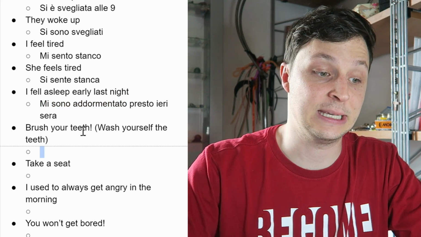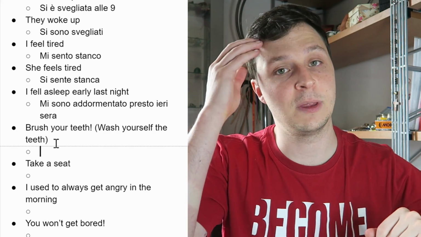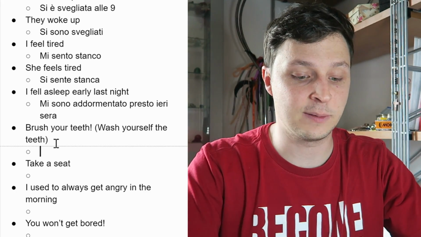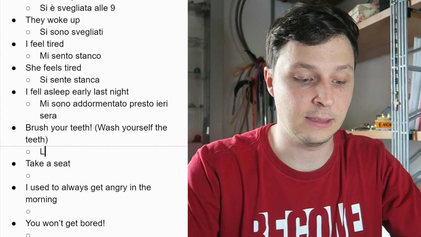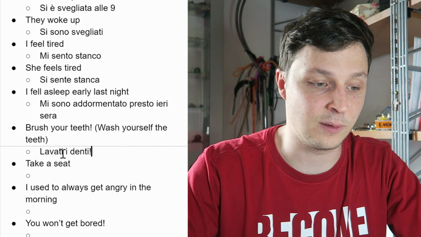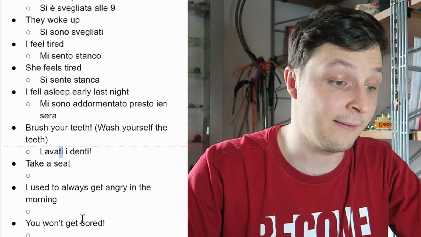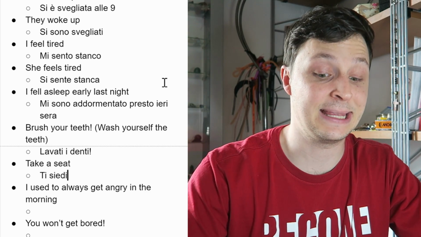What about brush your teeth? Now we have a command. In a command, do you guys remember that pronouns get attached at the end of the verb? So instead of saying ti lavi, it's actually going to be lavati i denti. So this ti right here is the pronoun. Usually if it's not a command, it could be ti siedi.